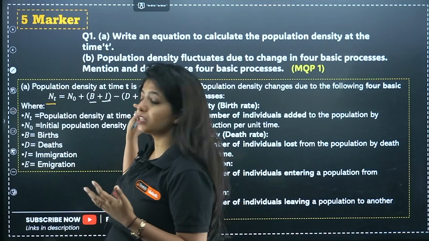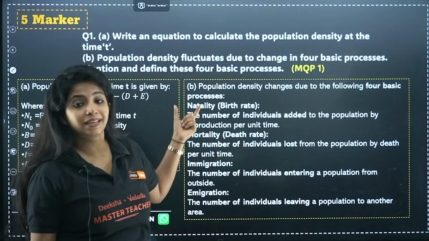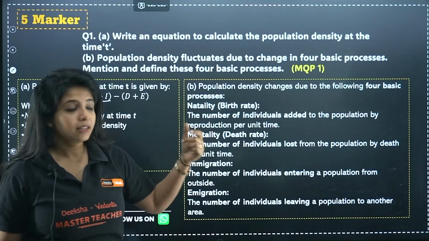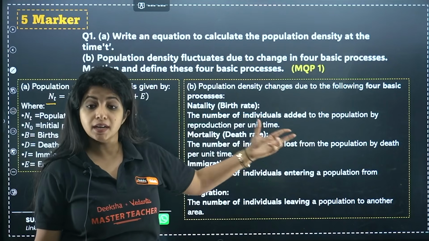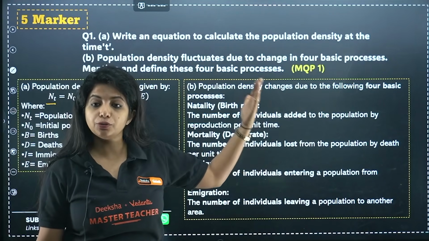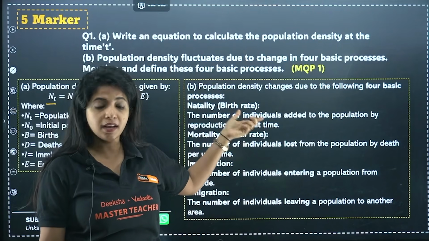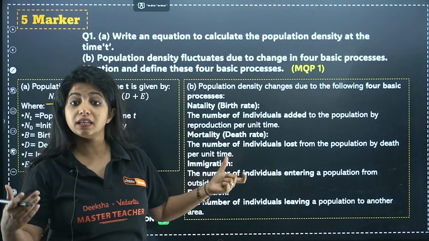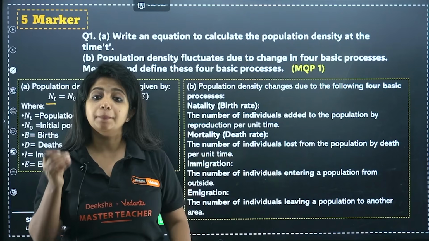If any of these things change, obviously population density is going to fluctuate. First one is natality, which you call birth rate: the number of individuals added to the population by reproduction per unit time. The number of individuals added to the population by reproduction per unit time is known as what? Birth rate. What is mortality? Mortality is death rate. The number of individuals lost from the population by death per unit time.